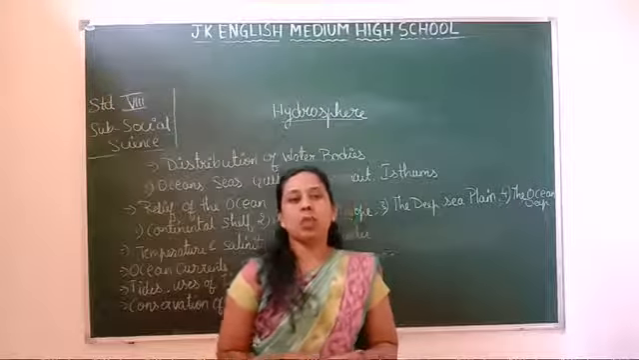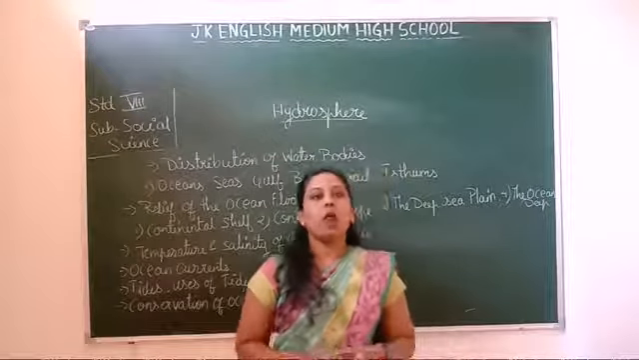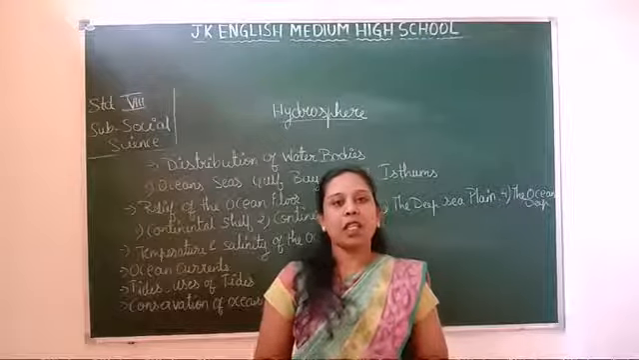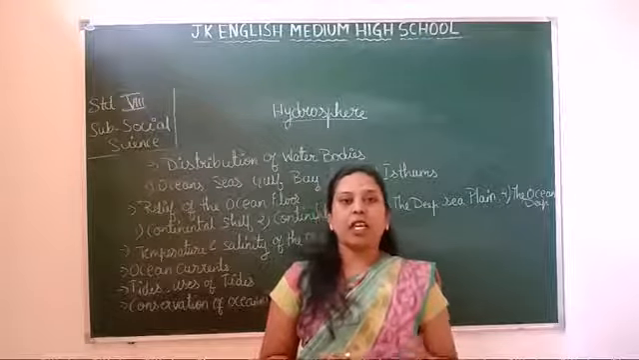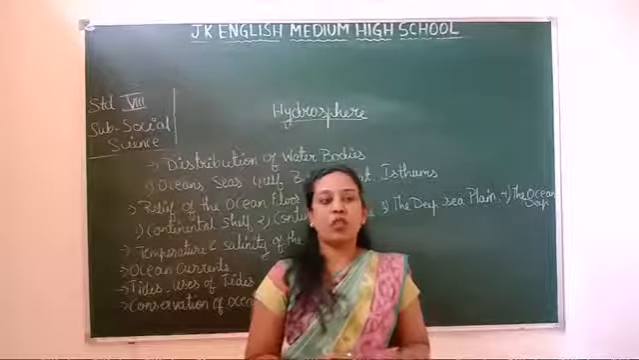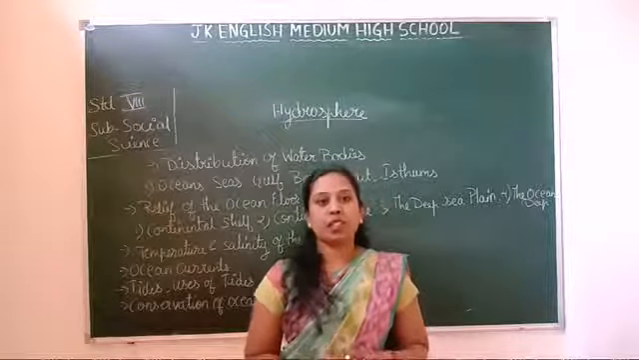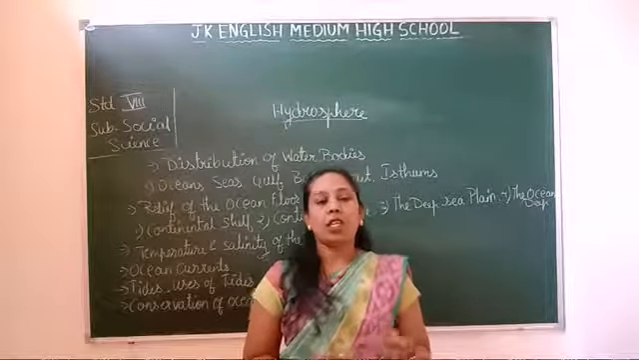Next one is about the bays. Bays are small semicircular water bodies, partly surrounded by land. The depth and the size of bays also vary from one to another. For example, the Bay of Bengal, the Bay of Biscay, the Bay of Fundy and the Hudson Bay.